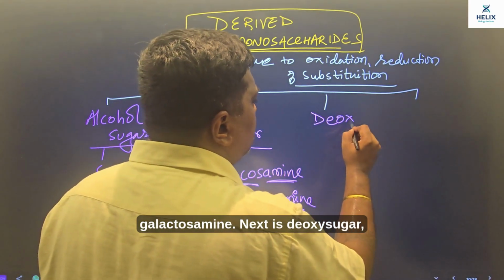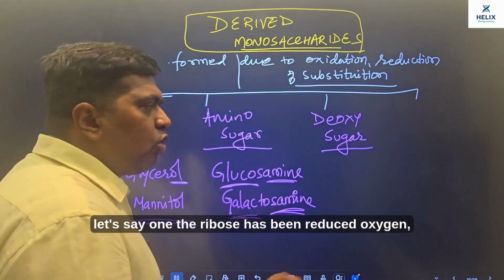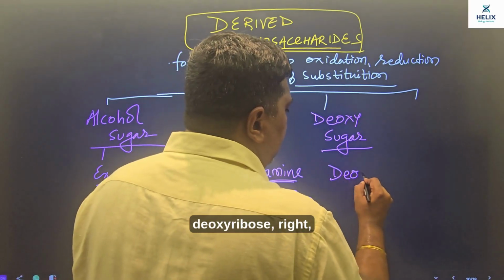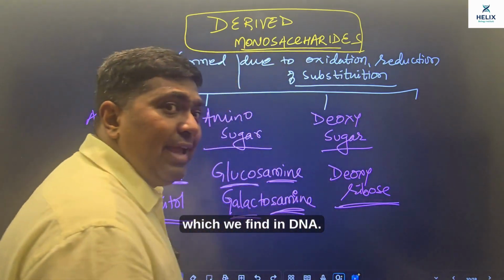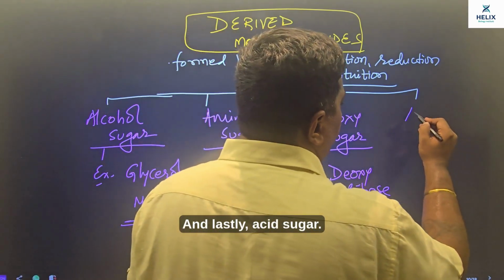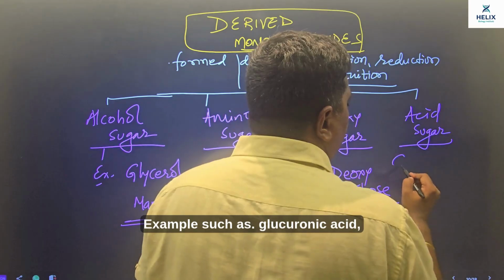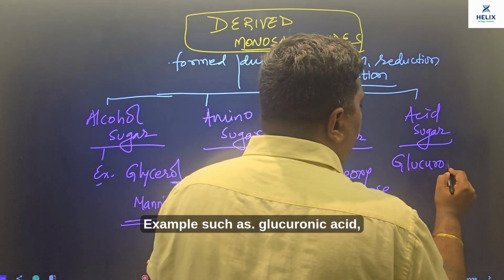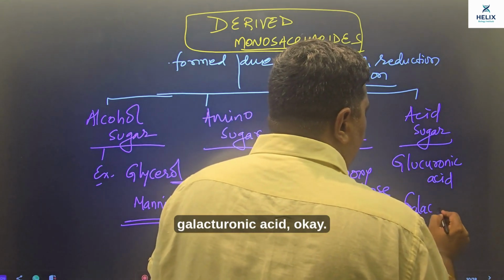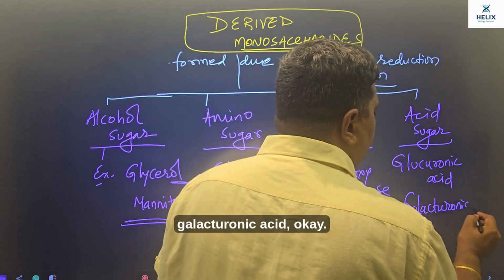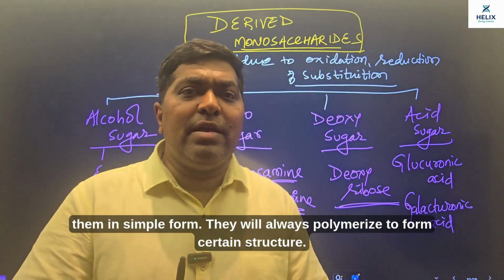Next is deoxy sugar, let's say ribose से एक ऑक्सीजन कम कर दिया, deoxyribose, right, which we find in DNA. And lastly acid sugar, examples such as glucuronic acid, galacturonic acid. Okay, so these are my derived sugars, which you will not find in simple form.